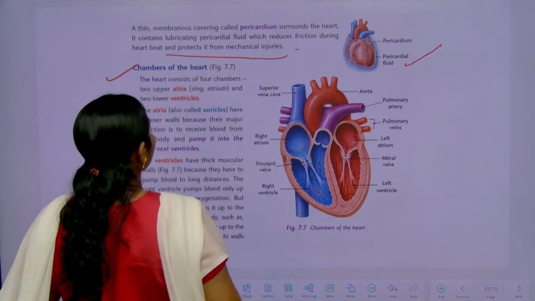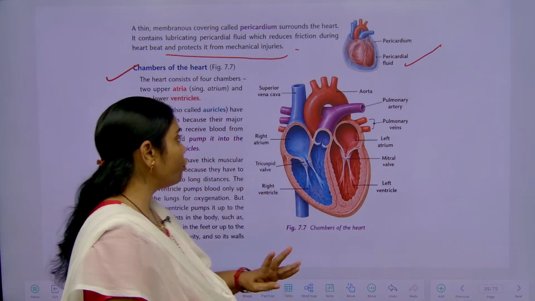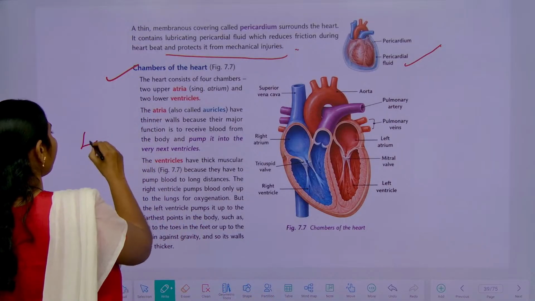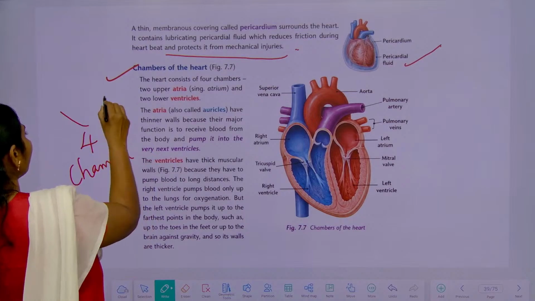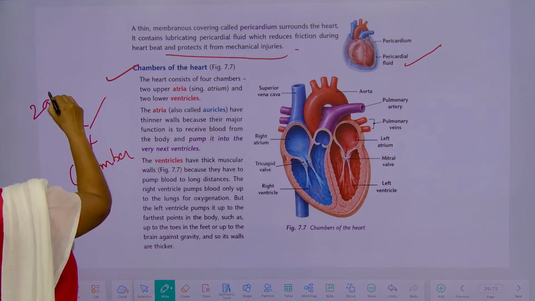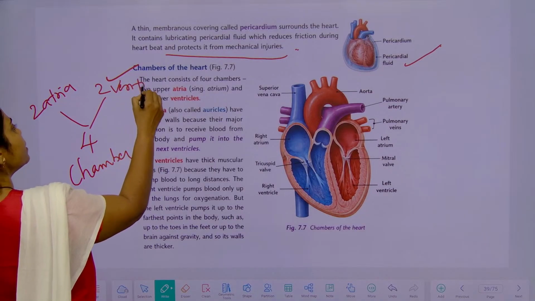Right. Our heart is how many chambered heart, students? A 4-chambered heart. What are those 4 chambers? 2 are atria and 2 are ventricles. What are they?